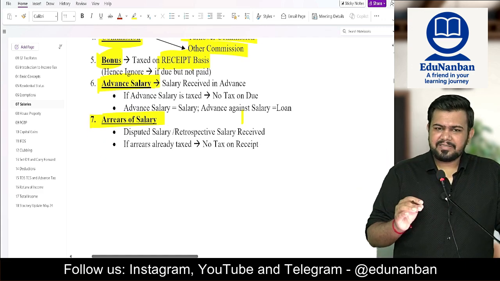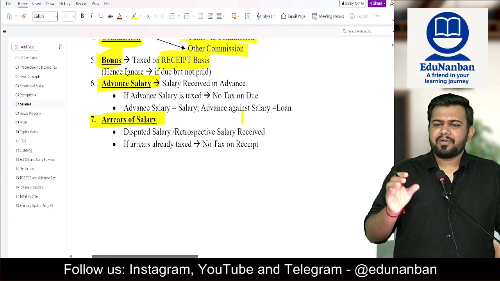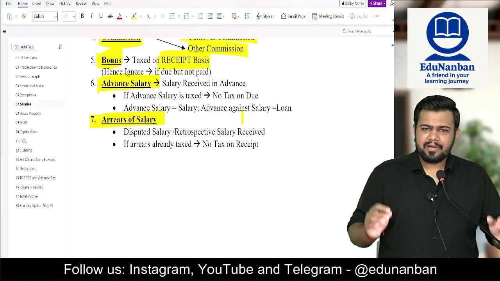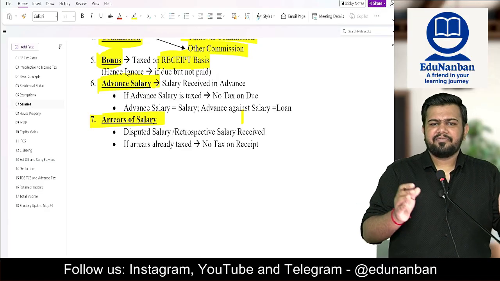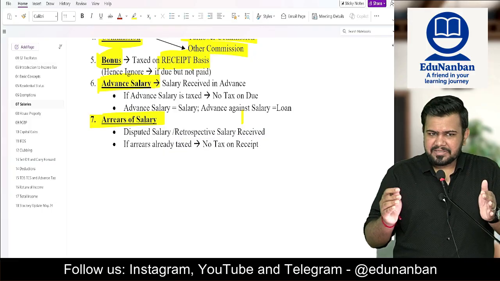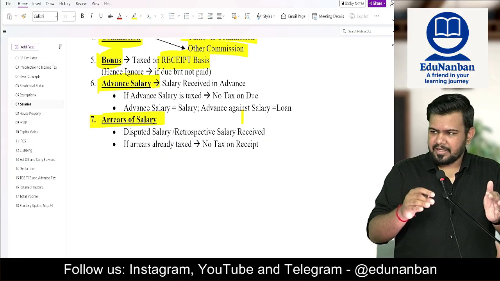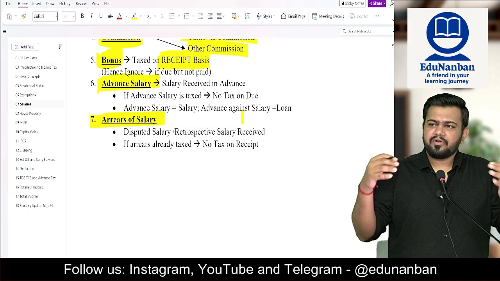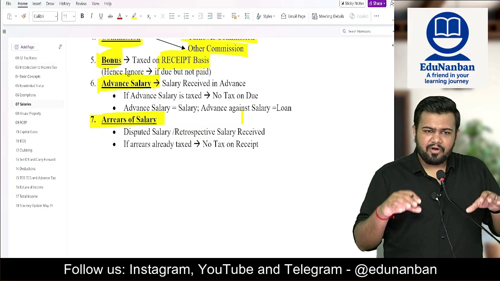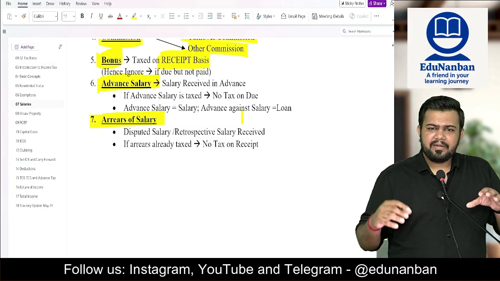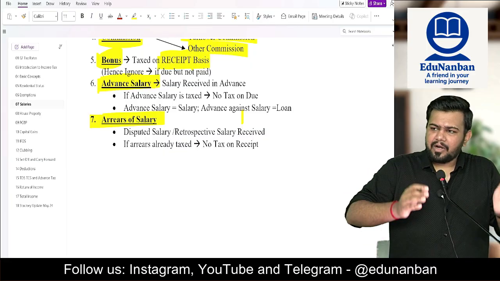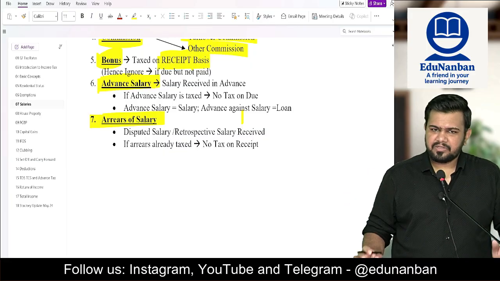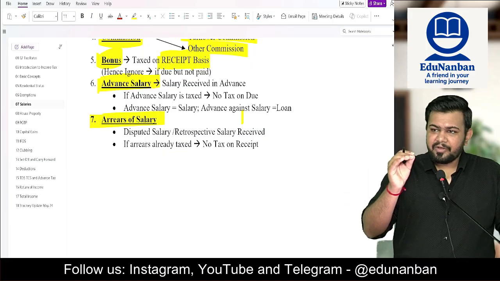Then advance salary. Advance salary is also taxable in the hands of employee. So advance salary means what? Salary that is given in advance. Since salary is taxed on due or receipt whichever is earlier, hence when employee is receiving salary in advance, then also he has to pay the tax. Sir, what will happen when it is due? When it is due, since the tax has already been paid, you need not pay the tax once again. However, you have to be very careful.